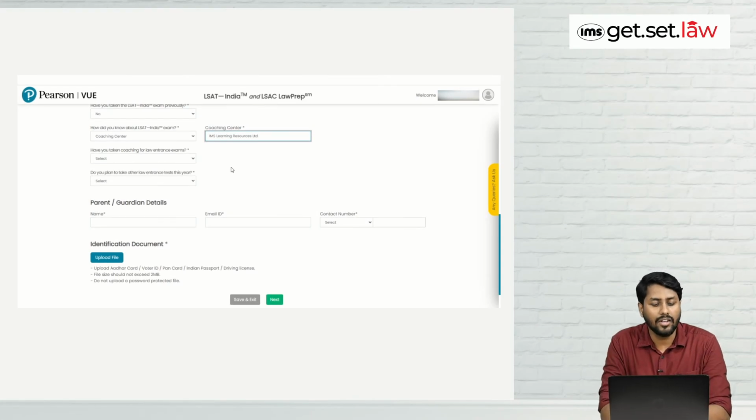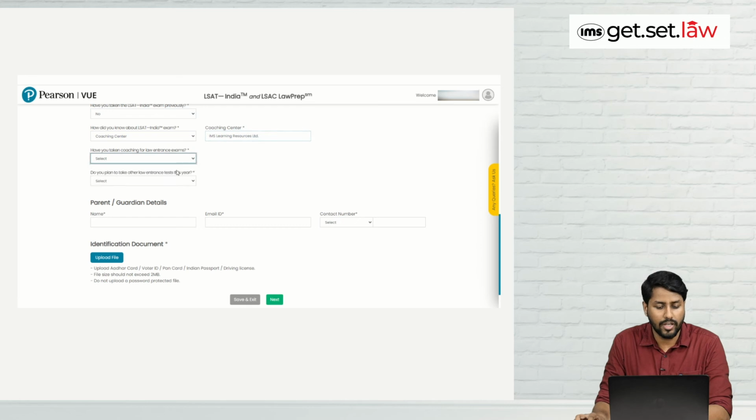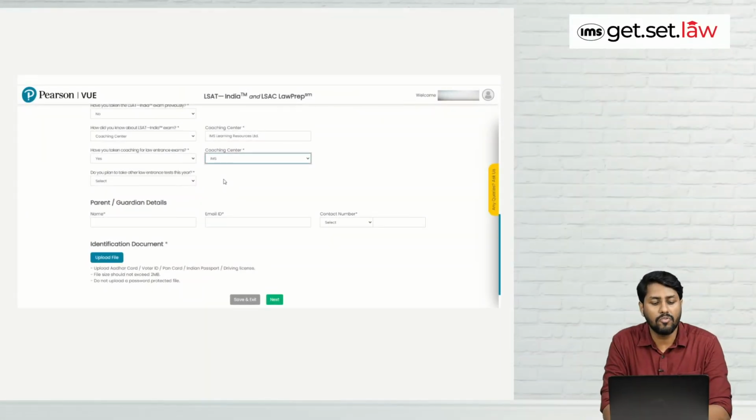Now, then they're asking, have you taken coaching for law entrance exams or not? So you can choose yes. Do you have plan to take other law entrance test this year? So you can choose yes or no. They're asking for the coaching center name also, and there will be option available to you. You can choose IMS.